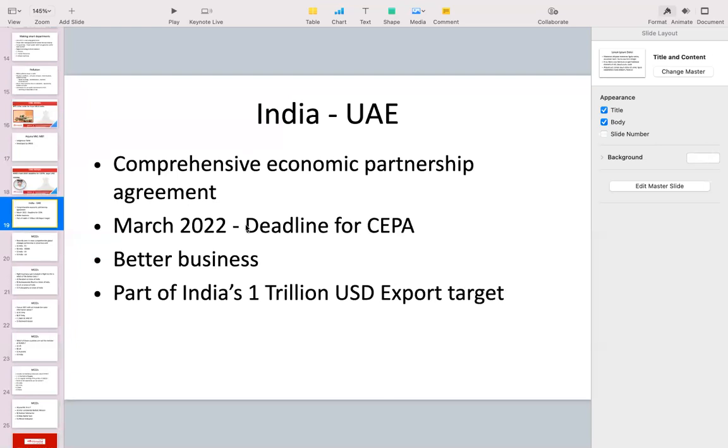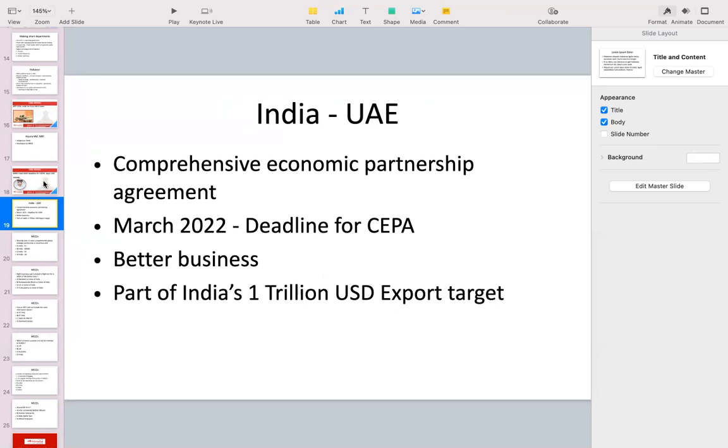There is a deadline that both the countries will finalize this by March 2022. This will promote better business, and also it will provide an opportunity to UAE to become part of India's $1 trillion export target. See, all these targets are basically aligned with the $5 trillion economy target.